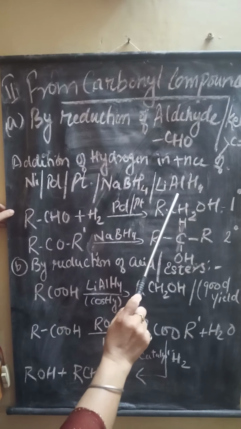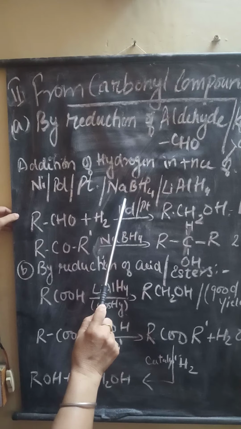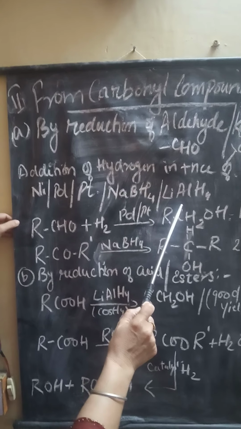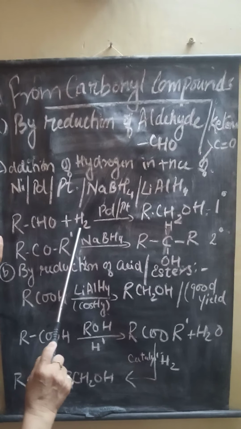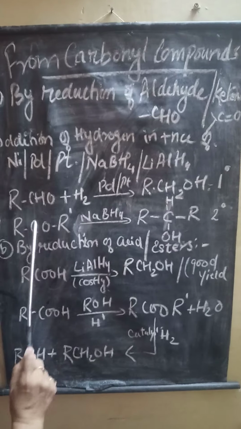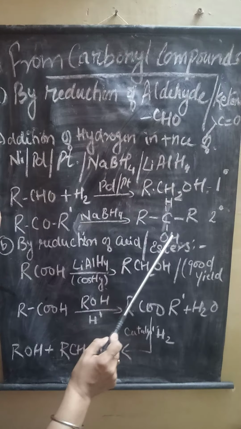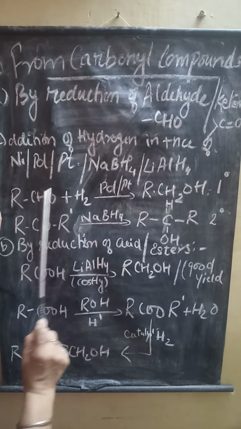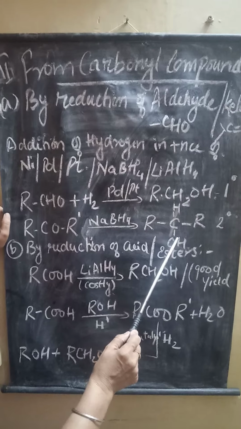The various catalysts that we can use here are nickel, palladium, platinum, sodium borohydride, lithium aluminium hydride. So when aldehyde is reduced in the presence of a reducing agent, we will get alcohol. Ketone on reduction in the presence of reducing agents gives alcohol, that is secondary alcohol. Aldehyde will always give primary alcohol and ketones will give secondary alcohol.